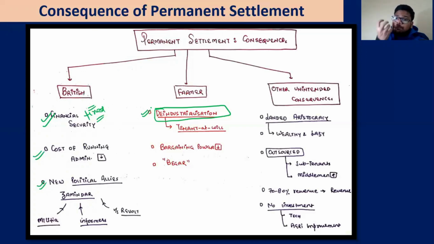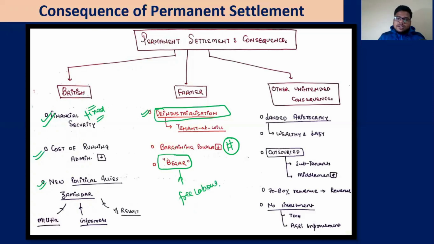Why? The bargaining power will reduce because you have a lot of supply of laborers who can cultivate. Now this cultivator says, I will give you the rent. The second one says, no, I cannot give you the rent. So you are gone. Those who can pay, they can do the cultivation. So the bargaining power of these farmers has reduced because the numbers have increased. Simple formula of demand and supply. So the excess labor in the industrial sector converted into the agricultural sector. And that started the practice of begari as well. We will see how this begari means free labor.